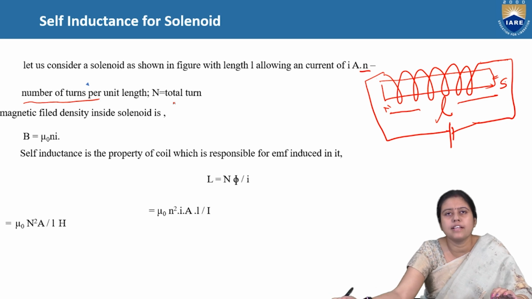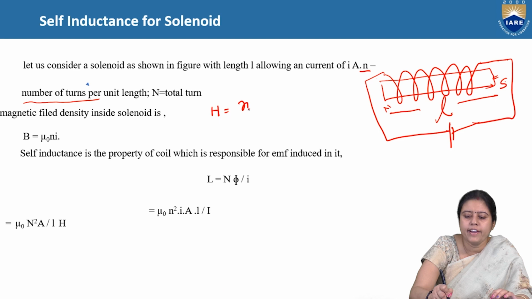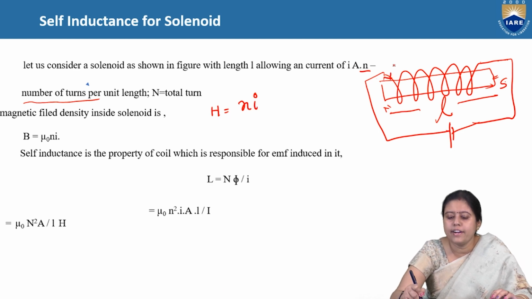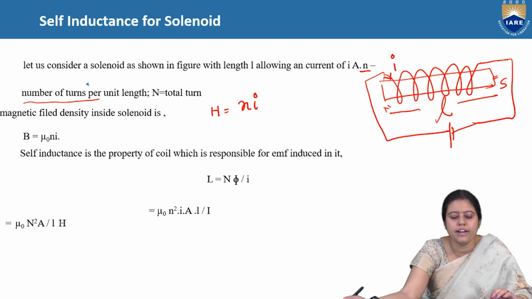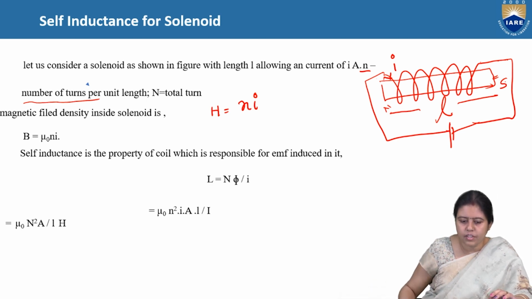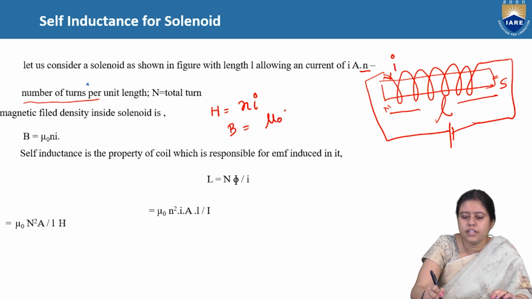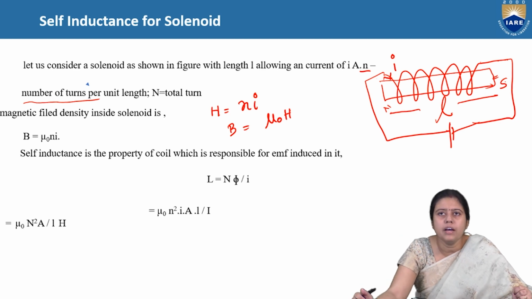So we know the flux density B; we can write H is equal to n into I. If current I is flowing, H is equal to n into I, number of turns per unit length into current. So what is B? B is equal to mu naught n I, because B is equal to mu naught into H. Mu naught is nothing but the permeability of the medium.